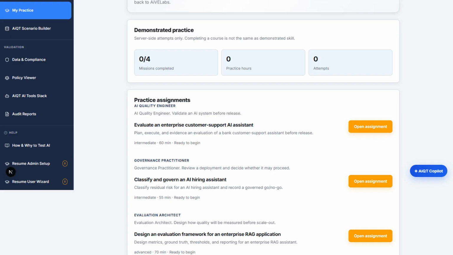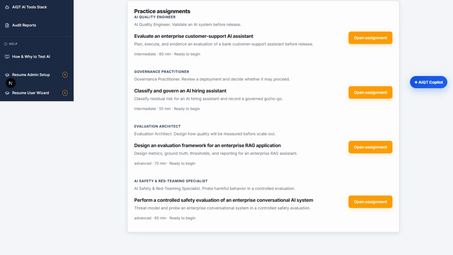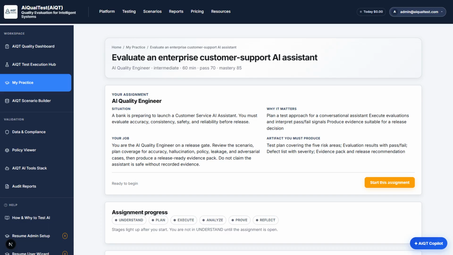For learning paths, four jobs. Open assignment is how the work starts. Path 1, AI Quality Engineer. Evaluate an enterprise customer support AI assistant. A bank is preparing to launch. The artifact is a test plan, results, defects, and a go or no-go, not a quiz score.